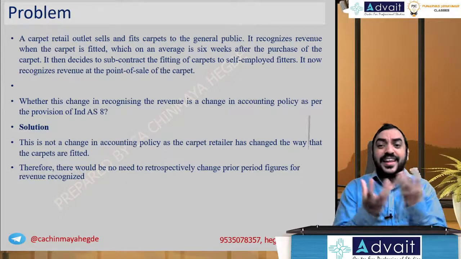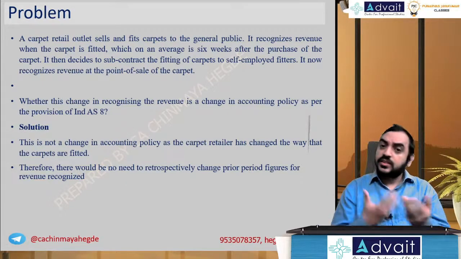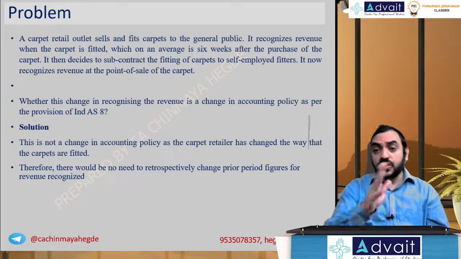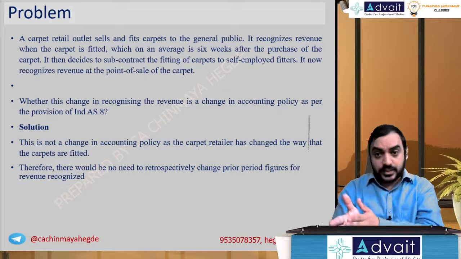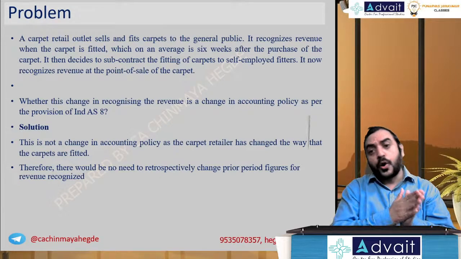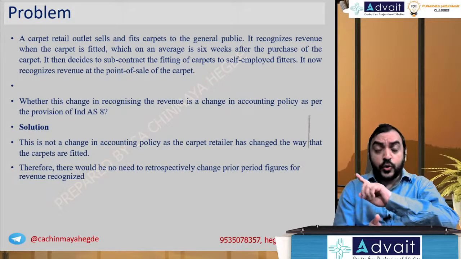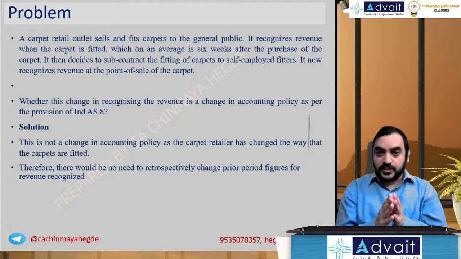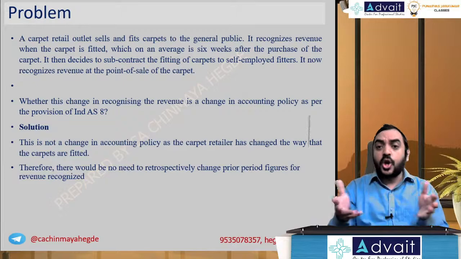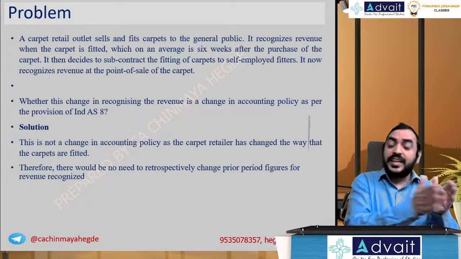Their nature of service has changed. It is not called a change in accounting policy, because when the circumstances were different, the policy can be different, and it is going to be an introduction of a policy and not a change in policy. When something new comes, it's not a circumstance that was there earlier.